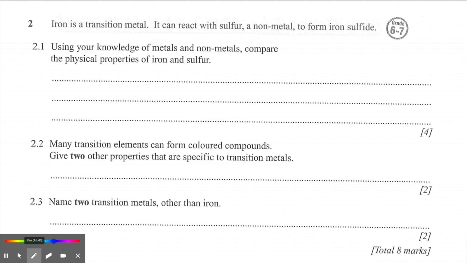Okay, so question 2 in the metals and non-metals section. Iron is a transition metal. It's able to react with sulfur to form iron sulfide. Using your knowledge of metals and non-metals, compare the physical properties of iron and sulfur.